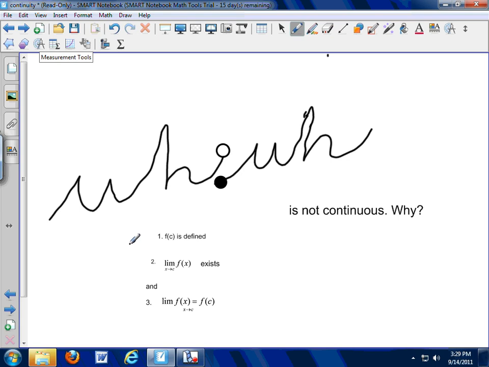Let's look at this one. Another discontinuous function. The place you're wondering about is right here. Call that my C value. Is the function defined there? Yes, that black dot. Does the limit exist? Well, if I go from this side, I'm going there. If I go from that side, I'm going there. So the limit doesn't exist, and since the limit doesn't exist, they can't be the same thing. So this one violates both conditions, so it's not continuous. We call this type of discontinuity a drop. So we've got a puncture, and we've got a drop.